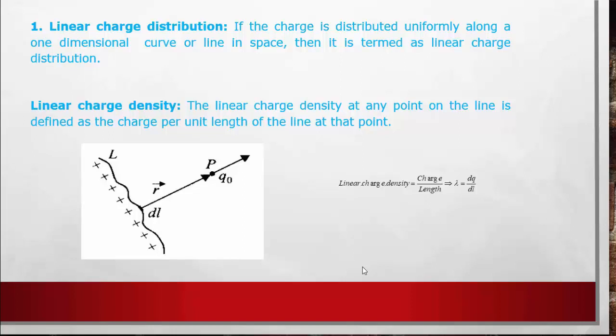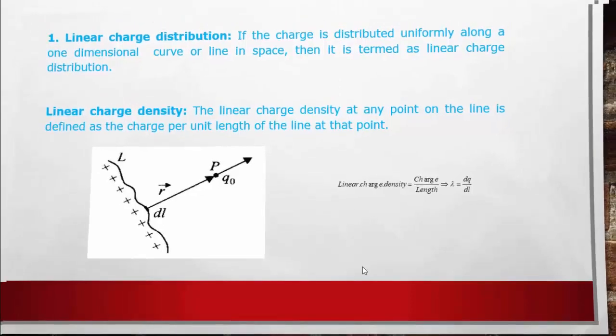It is mathematically denoted by the symbol lambda, and it is a scalar quantity. The SI unit of charge is coulomb and the SI unit of length is meter, so the SI unit of linear charge density is coulomb per meter.